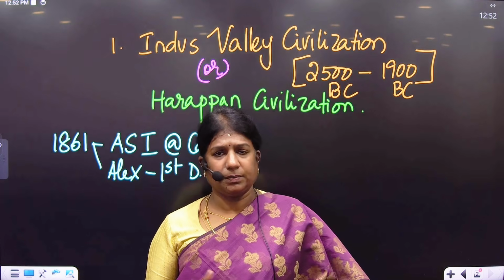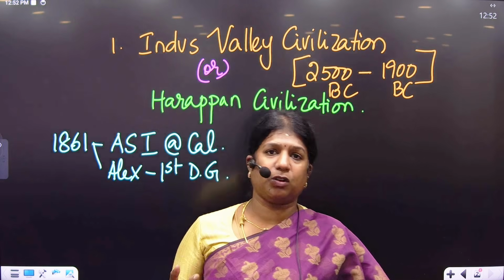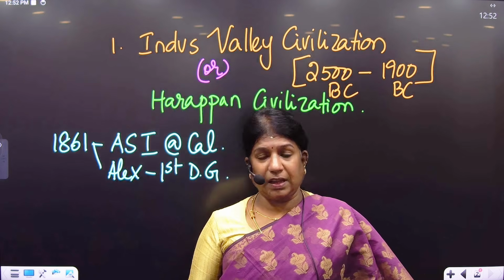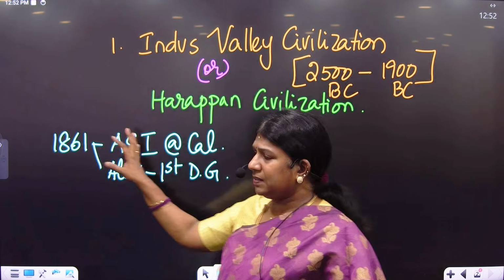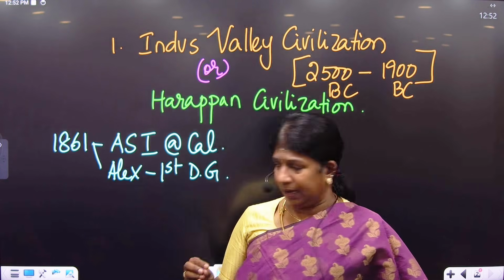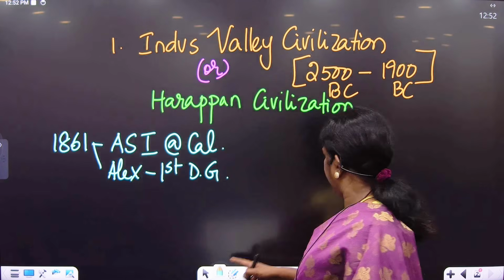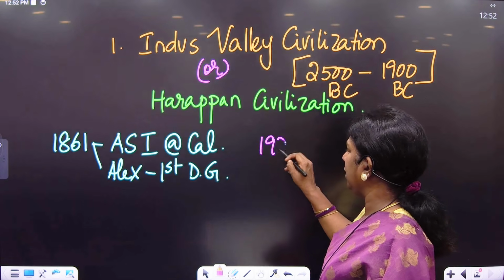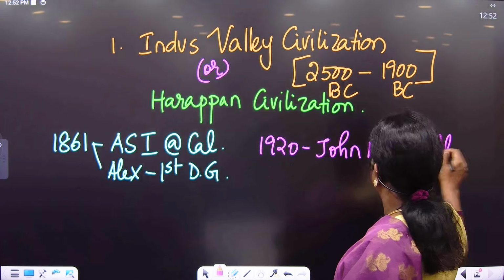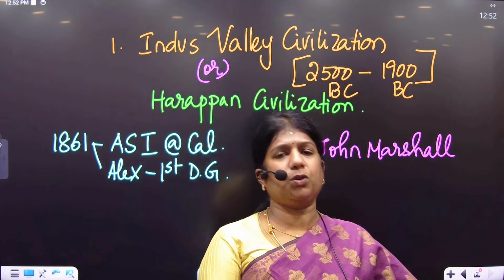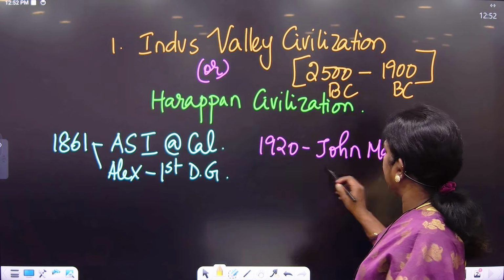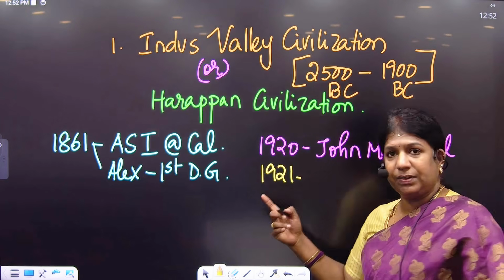In 1861, the Viceroy was Lord Canning. Modern India goes with Lord Canning. We had the Indian Councils Act, the High Courts Act, and so on. It was also the time of the white man's burden, and the ASI was formed, where many pilot projects were taken up. After the efforts of Alexander Cunningham, it was in 1920 with the efforts of John Marshall that we were able to get a complete picture. When he wrote to the British Parliament, the Parliament gave him permission for excavation.